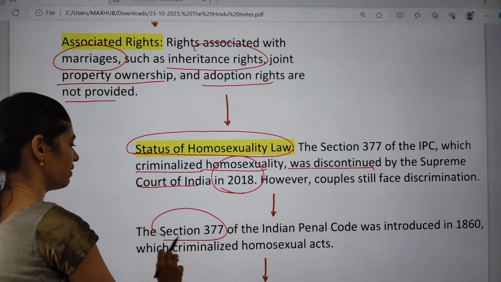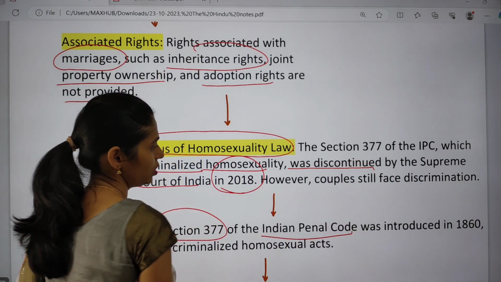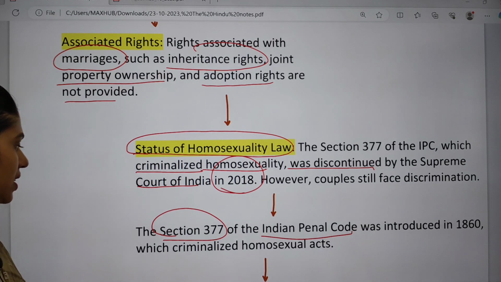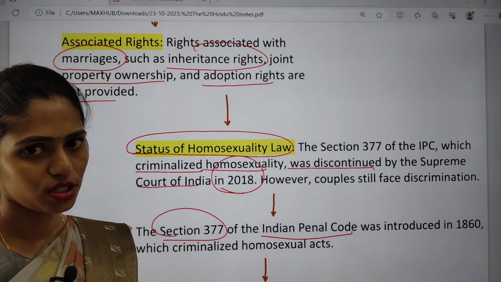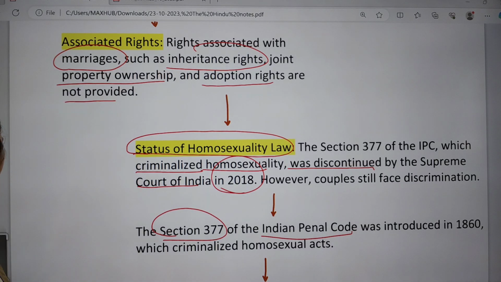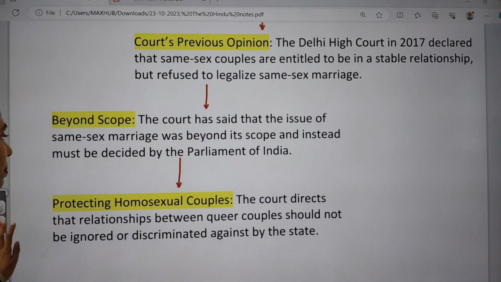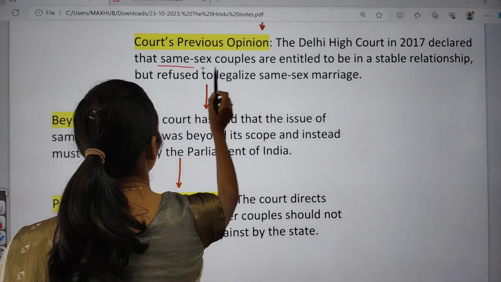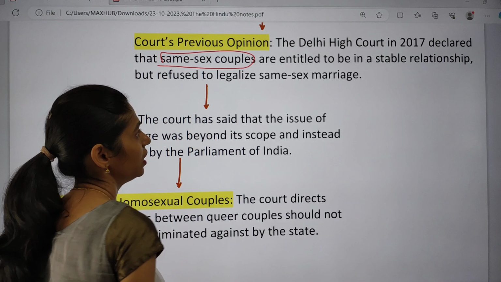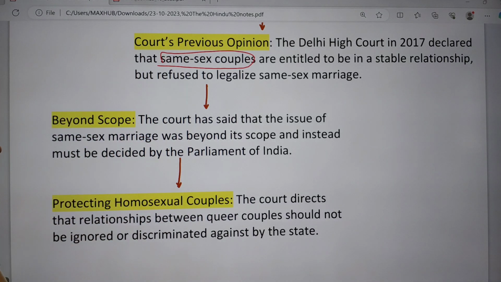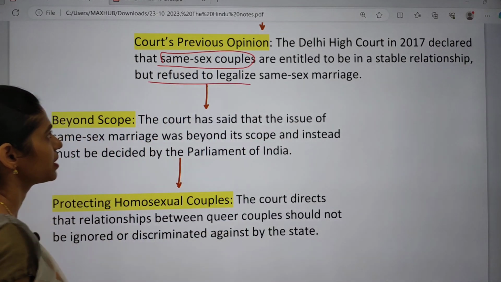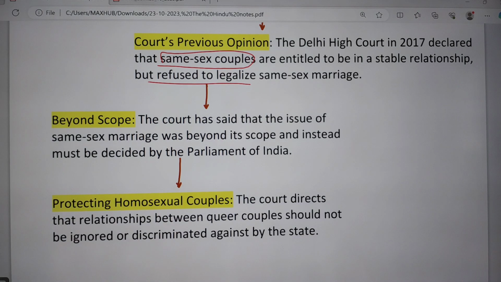Section 377 of the Indian Penal Code was introduced in 1860 and criminalized homosexual acts in India. The Delhi High Court in 2017 declared that same-sex couples are entitled to be in a stable relationship but refused to legalize same-sex marriage.